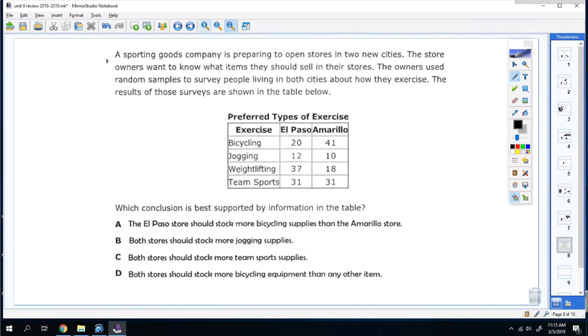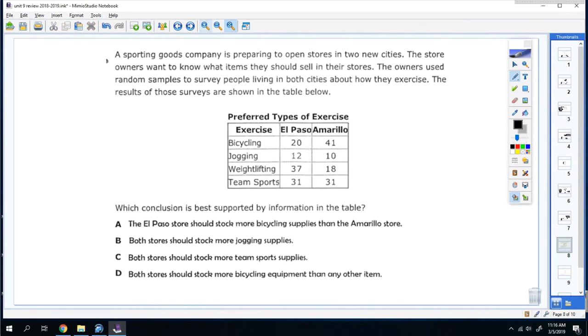Okay, number 8. A sporting goods company is preparing to open stores in 2 new cities. The store owner wants to know what items they should sell in their stores. The owner used random samples to survey people living in both cities about how they exercise. The results of these surveys are shown in the table below. What conclusion is best supported by the information in the table?